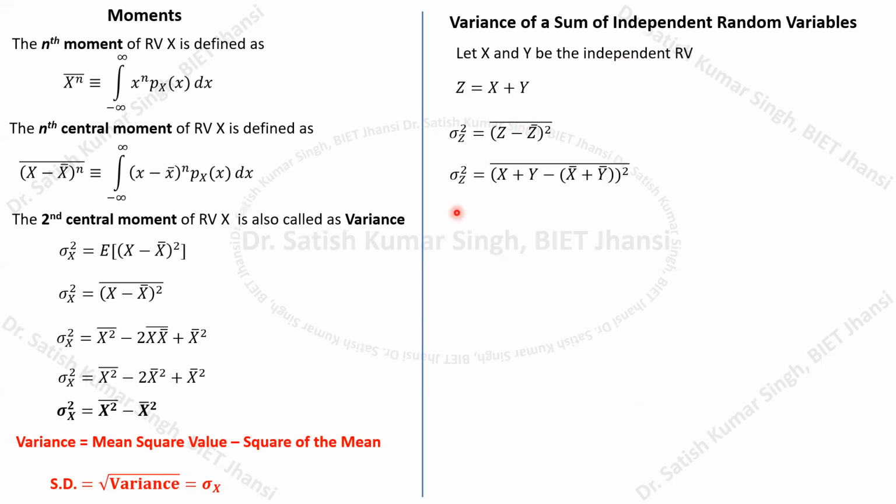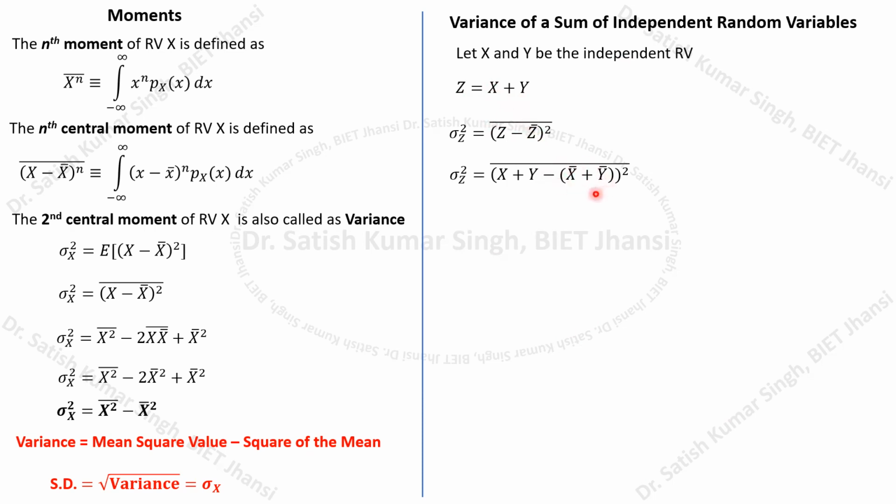If you expand it in terms of x plus y, you substitute z equals x plus y, with the minus sign, and then z bar, which is the mean value of z, becomes x bar plus y bar.